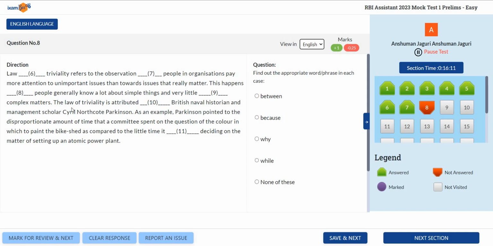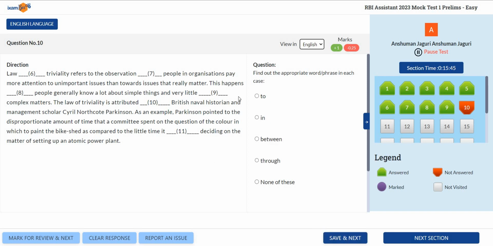This happens. Why does this happen? This happens because people generally know a lot, right? So because. Let's see the ninth one. Knows a lot about simple things and very little. See, with know, the verb know, you usually use about, right? What do you know about? I don't know about, etc. So about.